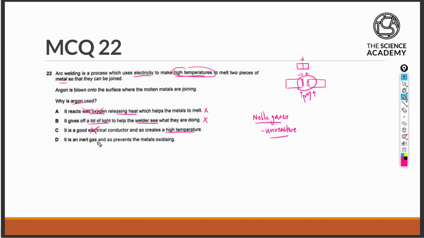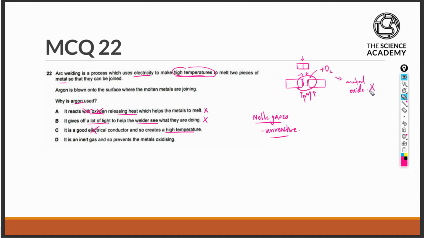D states that it is an inert gas and so prevents the metals oxidizing. This is true because when there is a source of heat and temperatures are very high, these metals are melted into the liquid form. In addition to the change in state, the metals are subjected to reaction with oxygen in the atmosphere. This will form a compound of metal oxide. Whereas in this reaction of trying to melt and piece together the two metals, they are the pure metal.